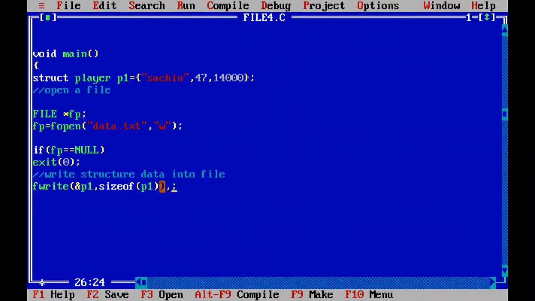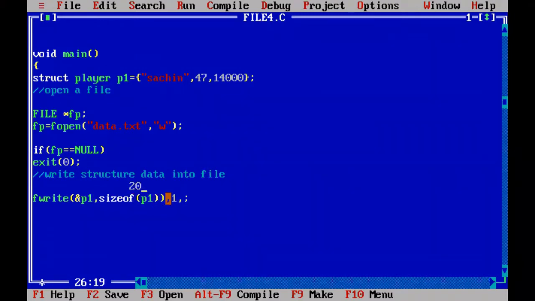The third argument is how many times you are going to read data from the P1? Only one time. And the last argument is, so when you read this structured data, sizeof operator returned some, for example, 20 bytes. That means P1 size is 20. So the 20 bytes of data is collected or read from the P1 structure variable.